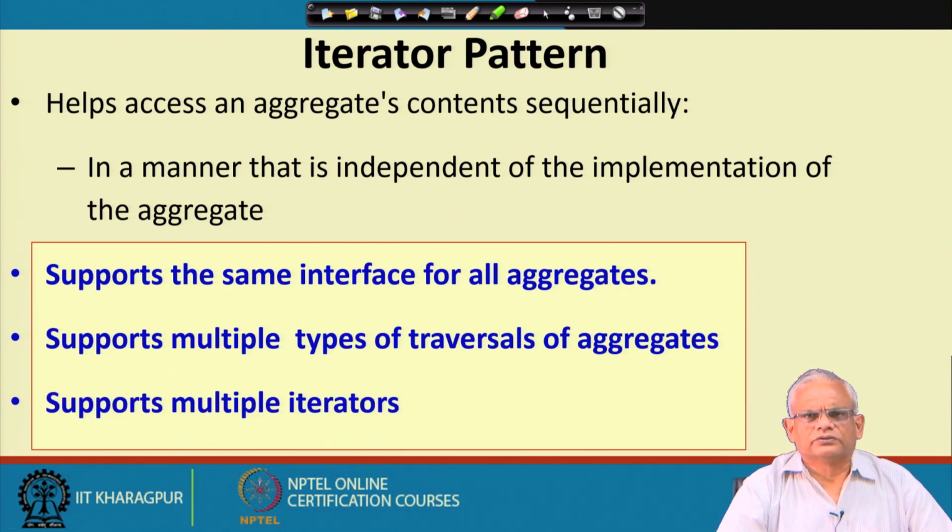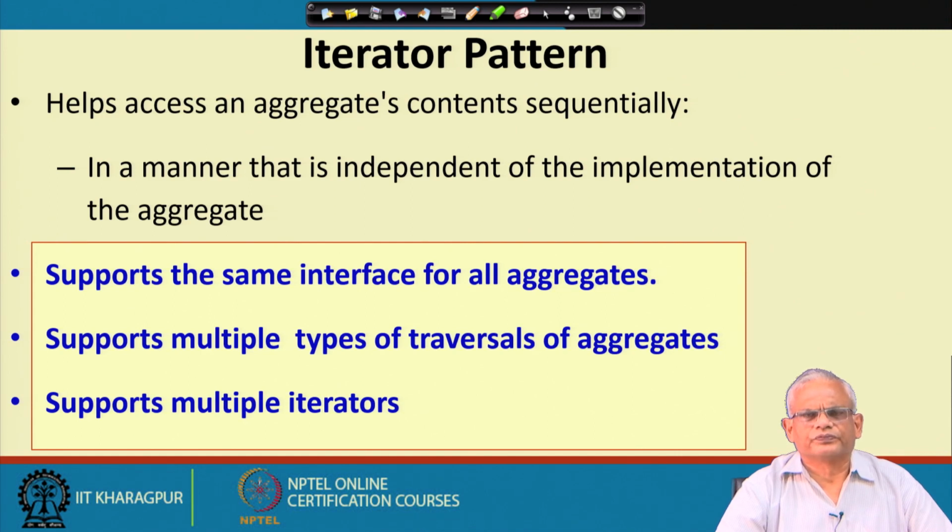And also we can easily support multiple clients performing iterations of the same aggregate at the same time, concurrency, without affecting each other's traversal. But if the traversal is implemented in the aggregate, it becomes very difficult to support concurrent traversal by multiple clients.